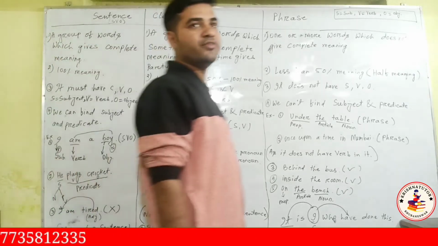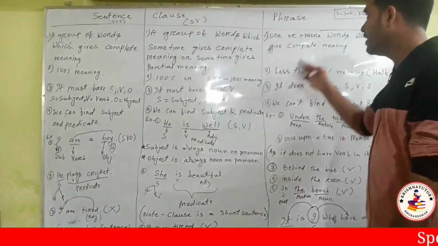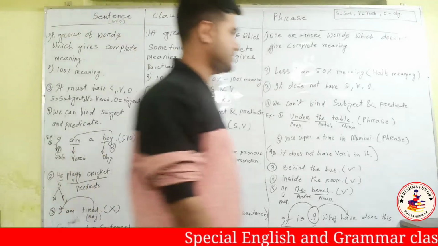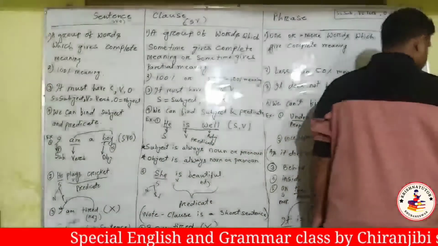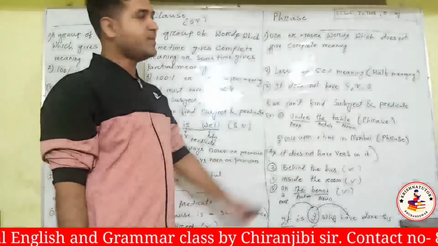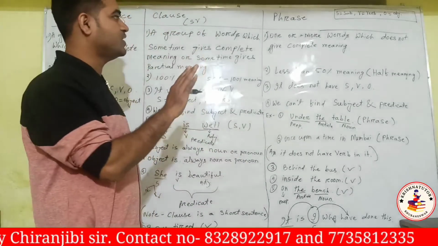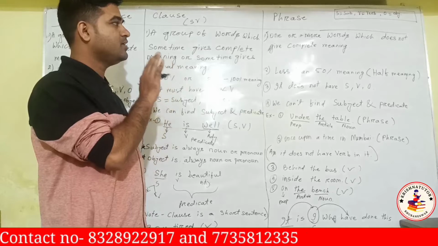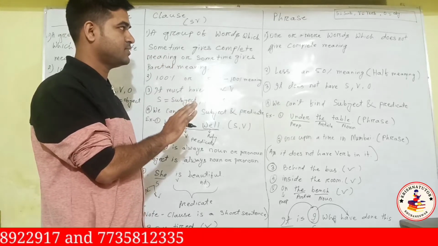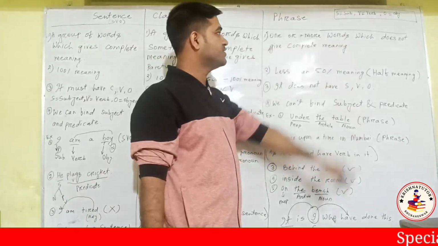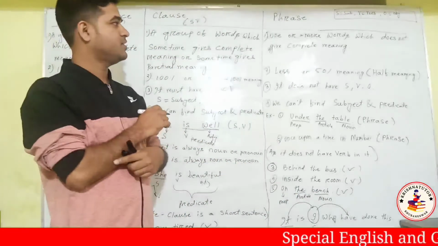Okay, now we'll talk about phrase. Switch on the slide. Is it visible? Okay. A phrase is one or more words which does not give complete meaning.